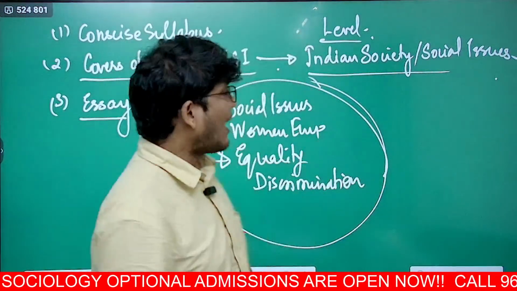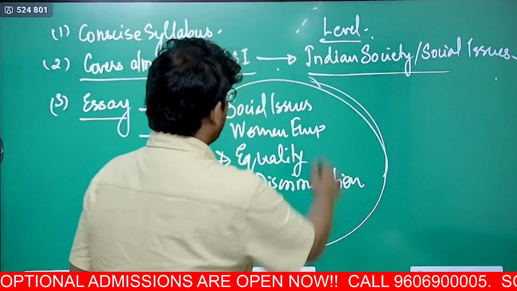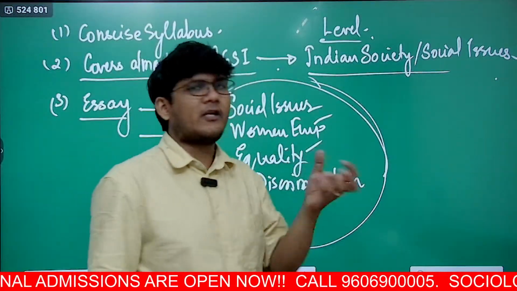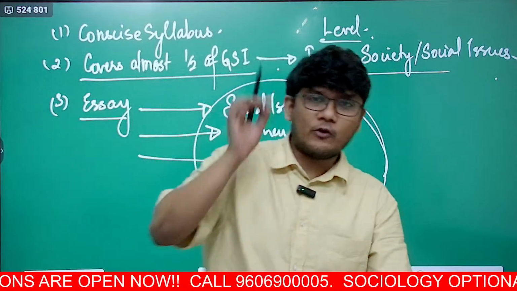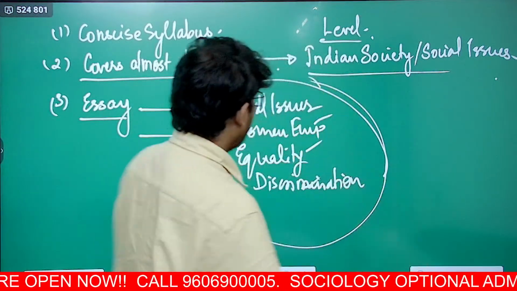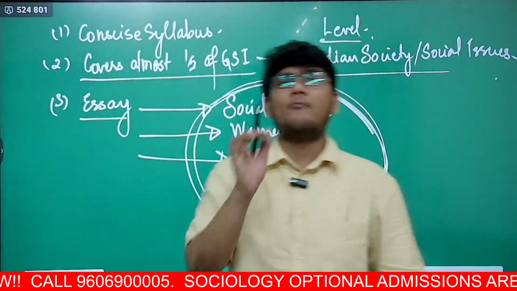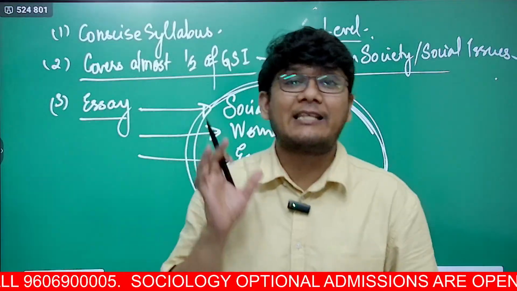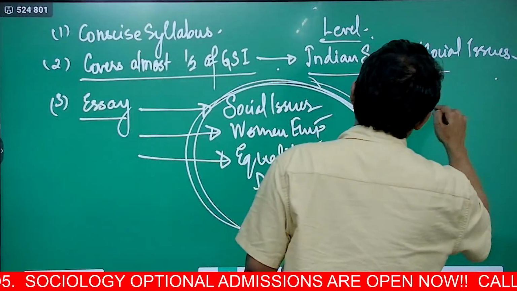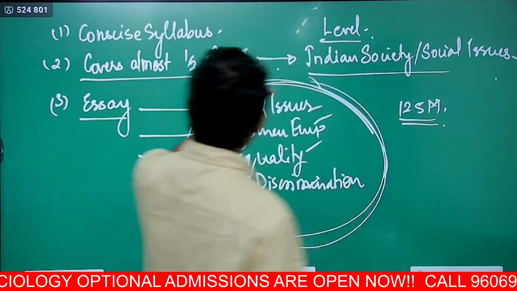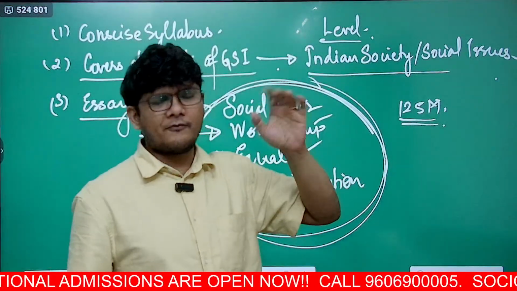So if you look at the past 30 years of essay paper, there have been total 15 themes, and these are the topmost themes. If you talk about women, gender equality, etc., 15 to 20 essays have come from this topic. That means almost every year an essay is coming, and if you club all these topics, you should be almost certain to get minimum of one essay on these themes, is what I'm saying. So what happens when you get one essay over here, another 125 marks is covered over here. Plus in GS1, almost half the paper, it's not completely half, 9 questions, a lot of them are 10 markers.